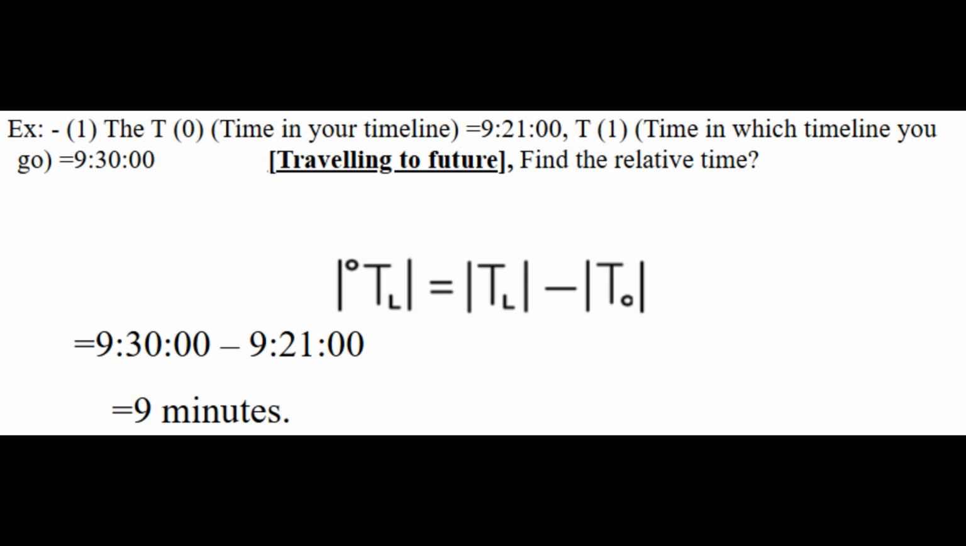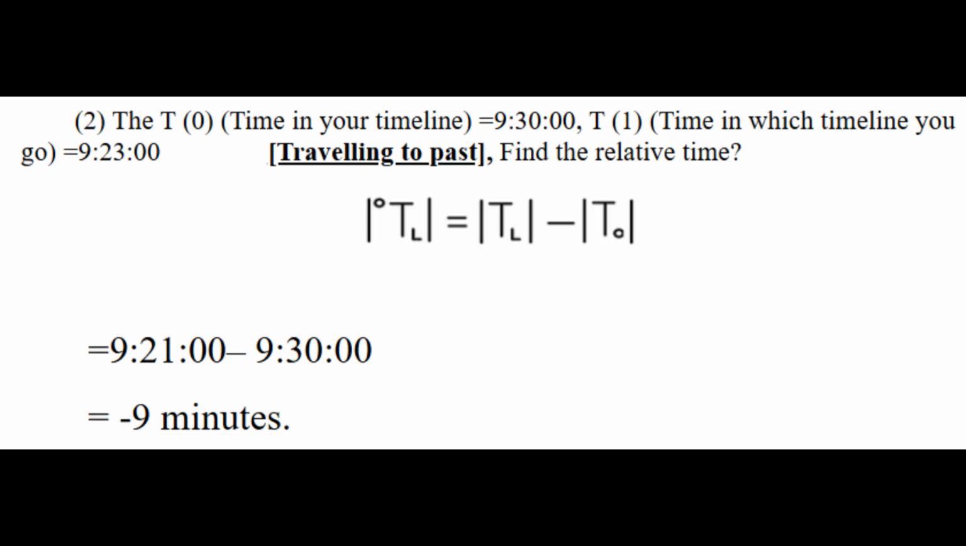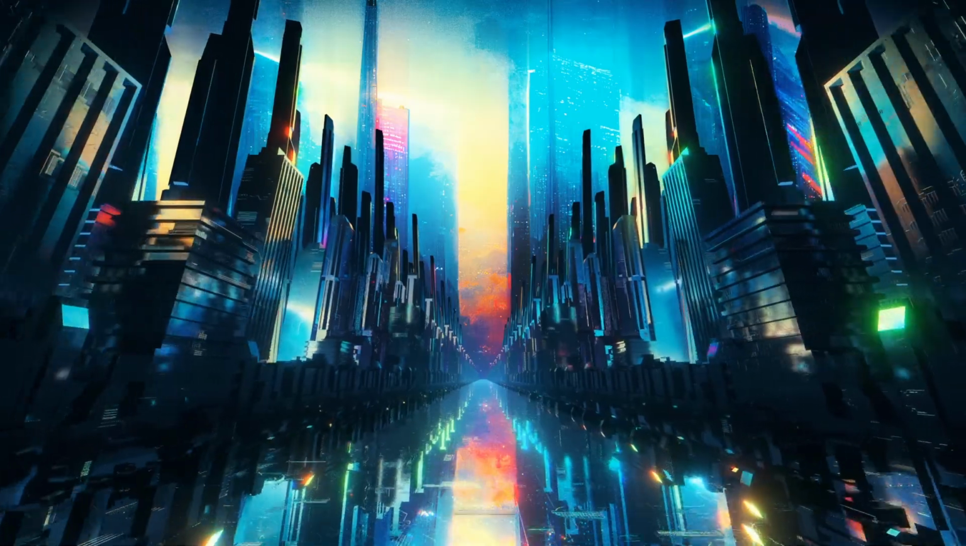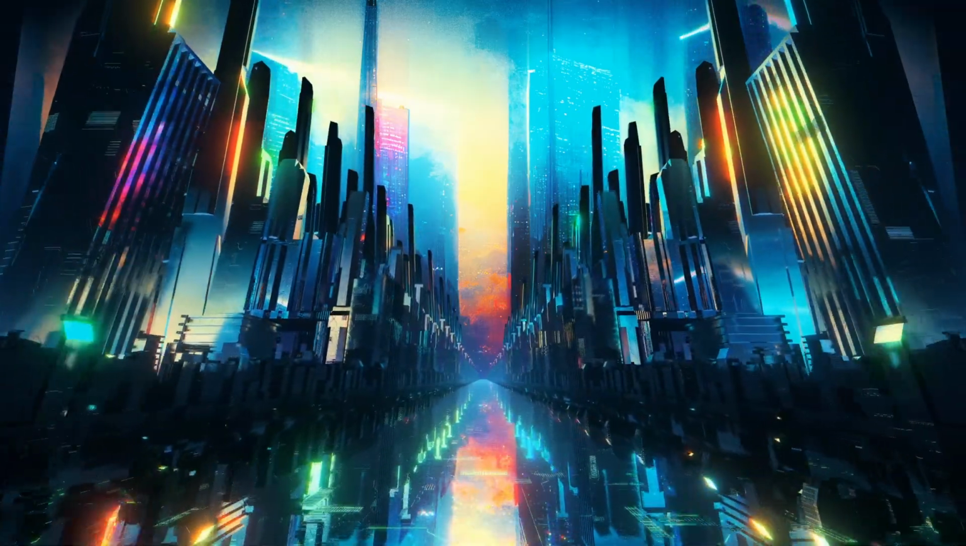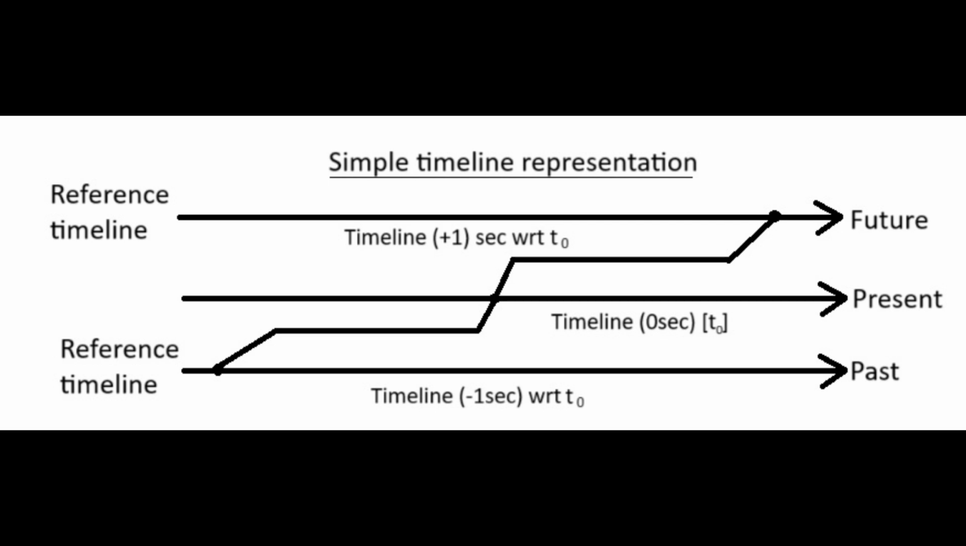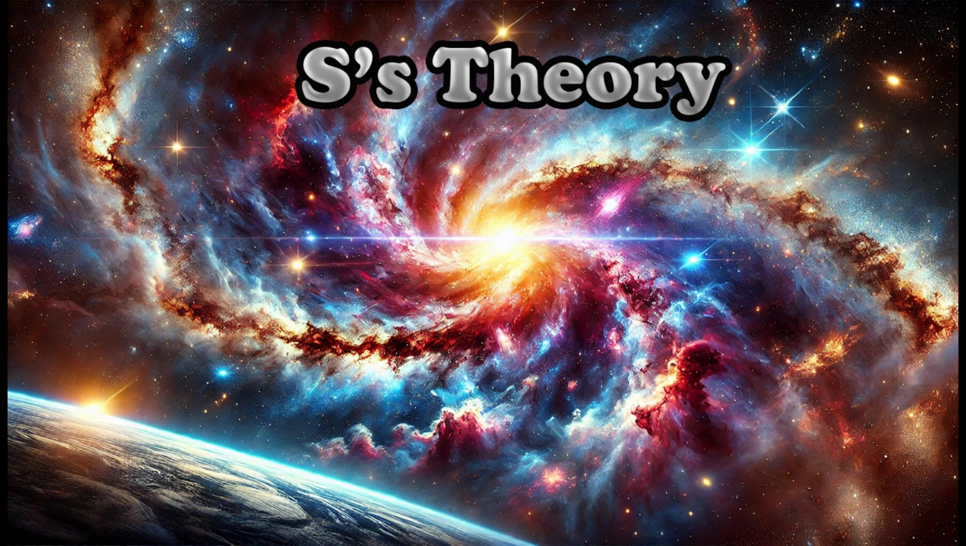Example 2: t0, time in your timeline, equals 9:30:00; t1, time in the timeline you go to, equals 9:21:00. Traveling to the past, find the relative time. Relative time equals 9:21:00 minus 9:30:00, which is minus 9 minutes. From this we can conclude that relative time can be negative, indicating traveling to the past. Here is an example of relative time. Check the image of how the traveling takes place into the future or to the past. Travel time is the modulus of relative time.